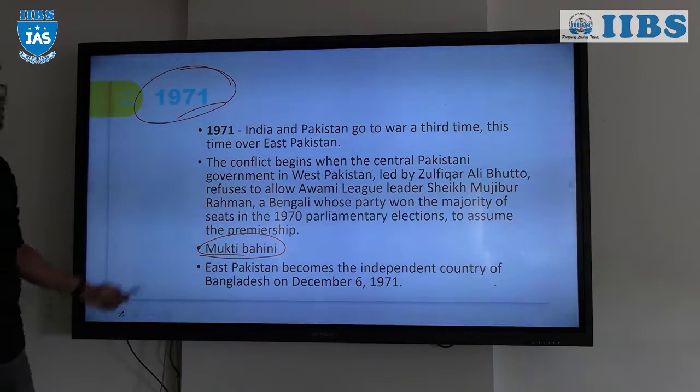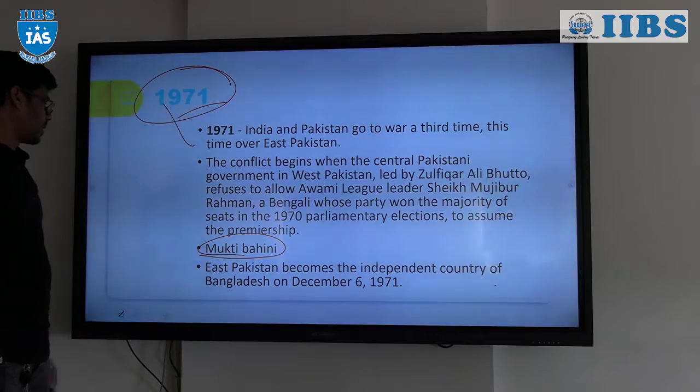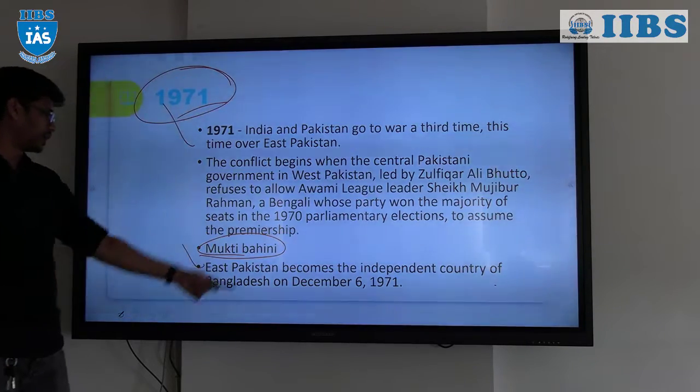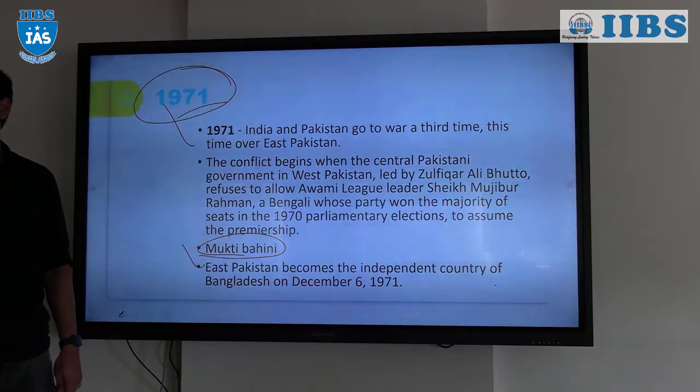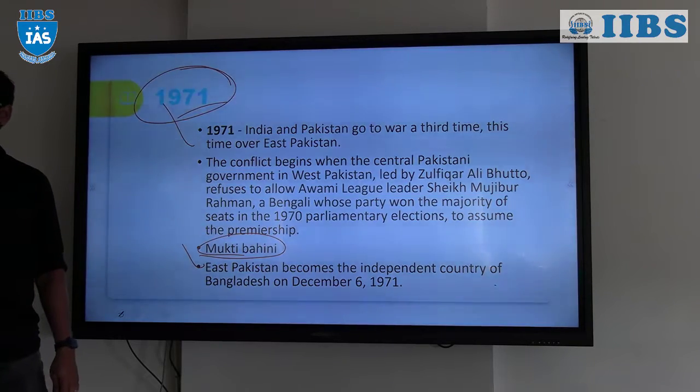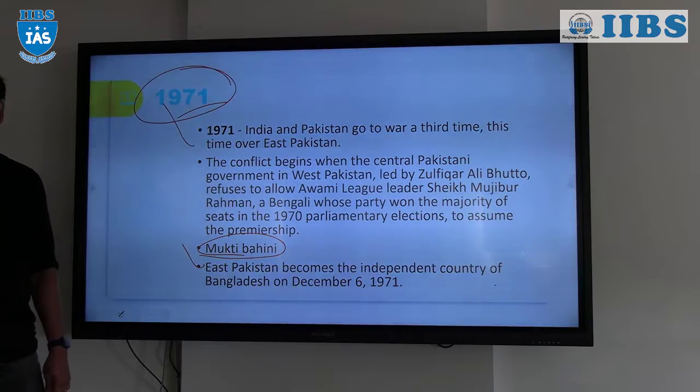So that is the Bangladesh Liberation War. And finally, East Pakistan became independent on December 6th of 1971. On December 6th of 1971, Bangladesh became an independent country, and India is the first country to recognize Bangladesh as an independent nation.